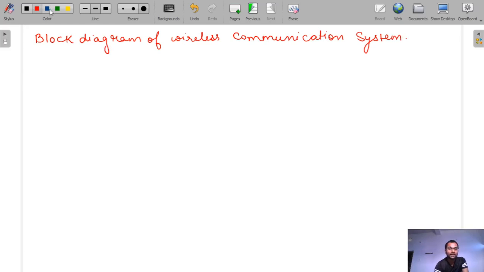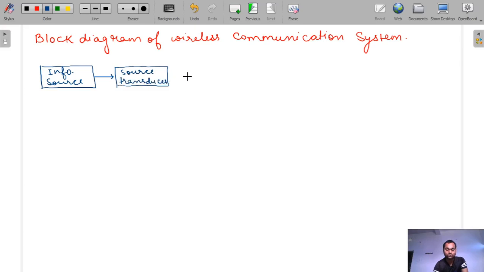In the block diagram, the first is the information source, because this information is what is to be transmitted. The source transducer then converts this information source into its electrical equivalent.